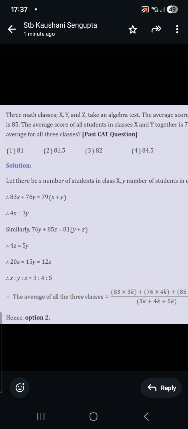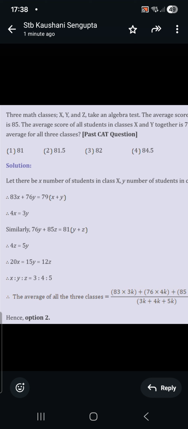Therefore, 12x equal to 15y. And 4z equal to 5y. 4x equal to 3y. Therefore, 20x equal to 15y. Sorry, 20x equal to 15y. And 4z equal to 5y. Therefore, 12z equal to 15y. So from there we get 20x equal to 15y equal to 12z.